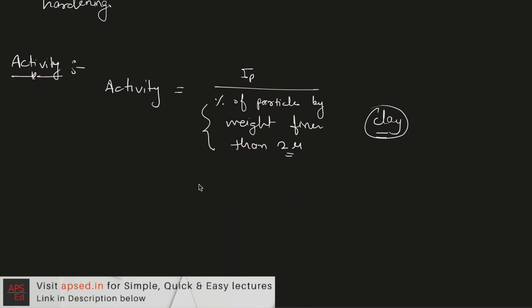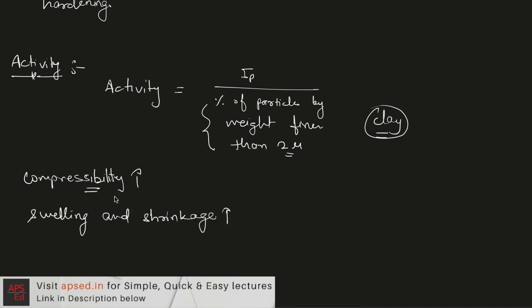And with the help of activity we can figure out what will be the compressibility behavior and how the soil will behave if the moisture content changes. So if the activity of a soil is higher, then it will have higher compressibility and higher swelling and shrinkage characteristics. So swelling and shrinkage will also be higher along with the compressibility of the soil. So based on the value of activity, the soil is again classified.